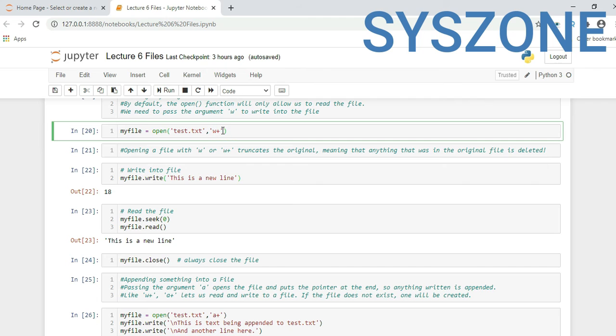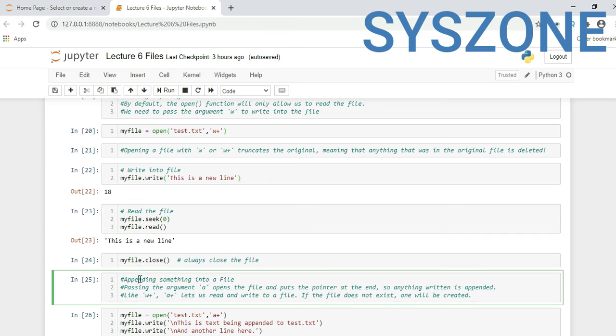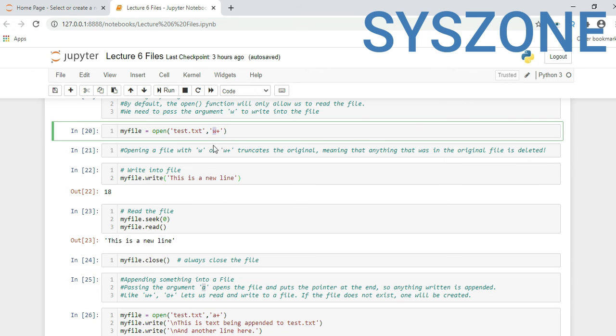We have another method where we can keep our already existing text in the file. Now again, myfile.close, here we are closing our file. Appending something into a file: this is the append method, passing the argument a, whereas earlier we passed w plus.